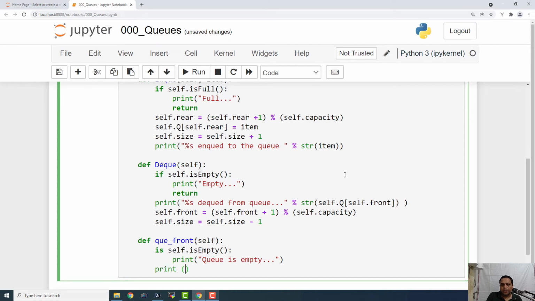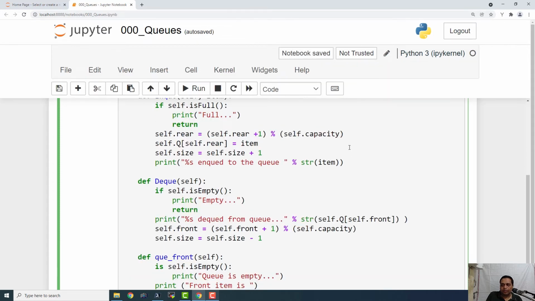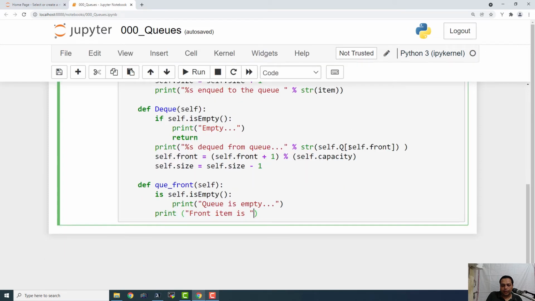Else, print "front item is," and here you are going to say plus str of self.Q[self.front].